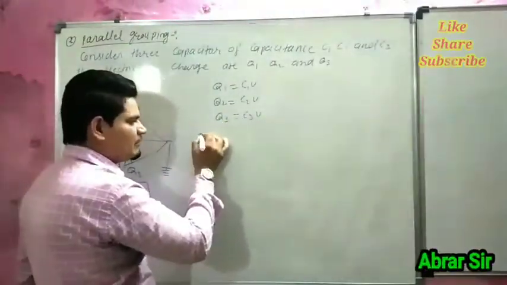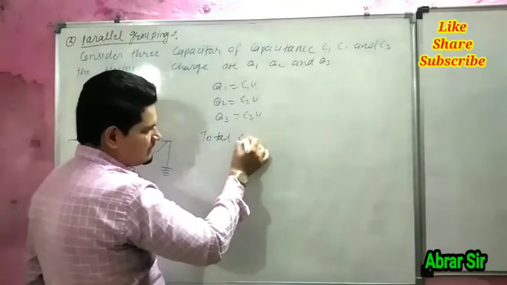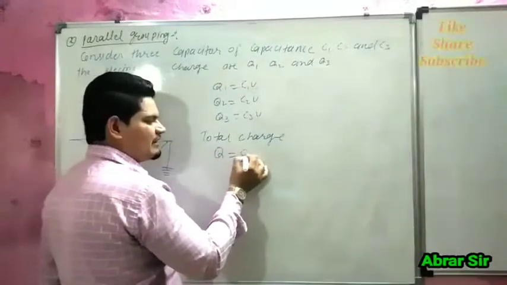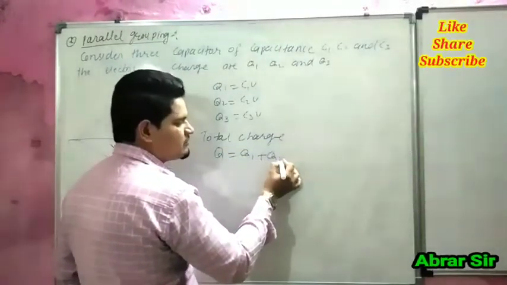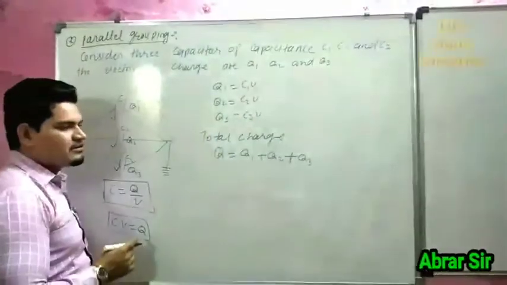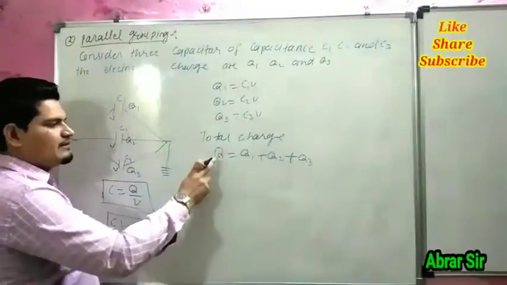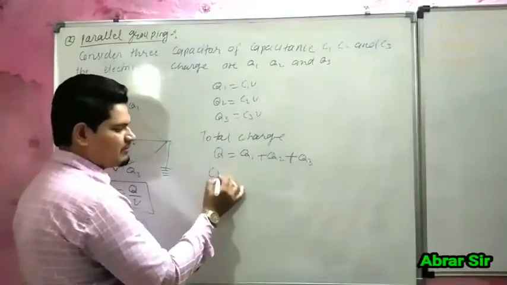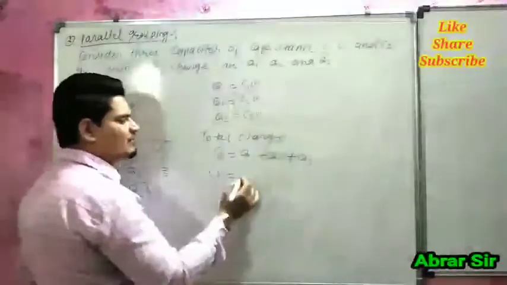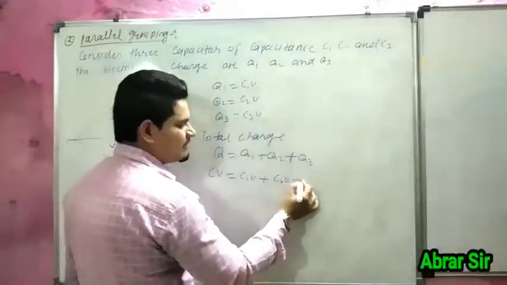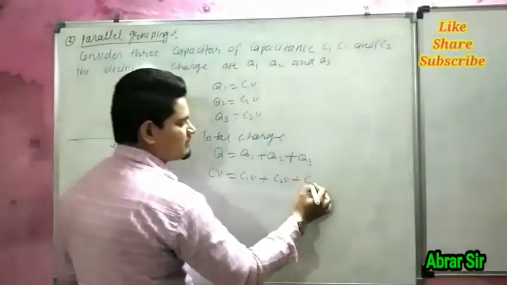Now we have to calculate the total charge. Total charge Q is calculated by Q1 plus Q2 plus Q3. The formula of Q is equal to CV. Q1 is equal to C1V, Q2 is equal to C2V, and Q3 is equal to C3V.